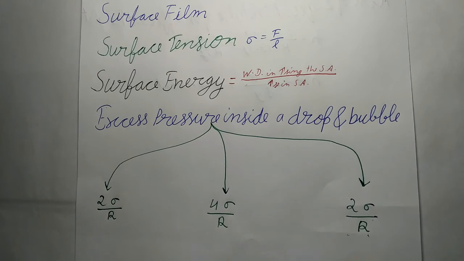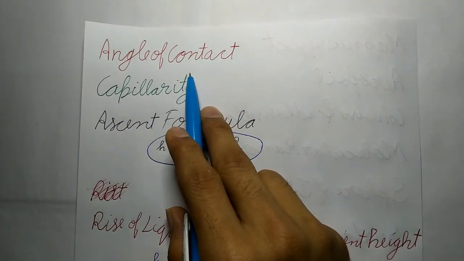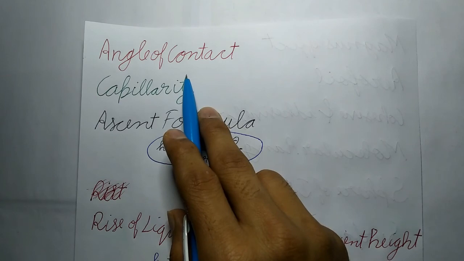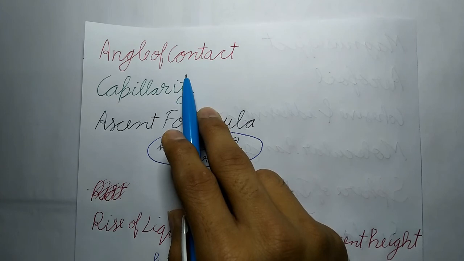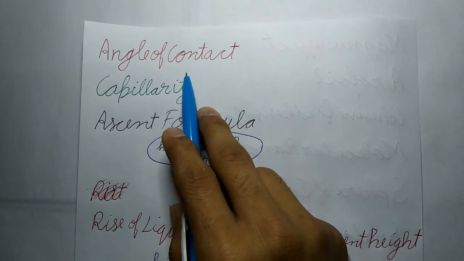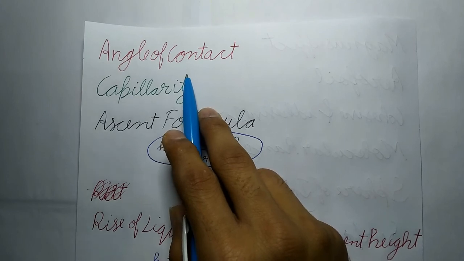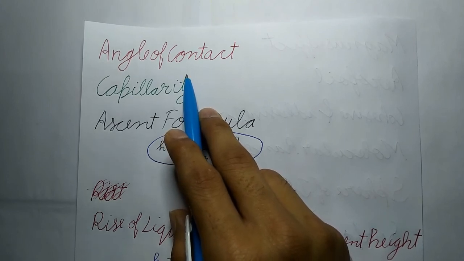So now next is angle of contact. The angle which the tangent to the free surface of liquid at the point of contact makes with the wall of the containing vessel, inside the liquid, is called the angle of contact. For liquids having concave meniscus, the angle of contact is acute, and for the liquids having convex meniscus, the angle of contact is obtuse. The liquids for which the angle of contact is acute show a rise in the capillary tube, while those for which the angle of contact is obtuse show fall in the capillary tube.